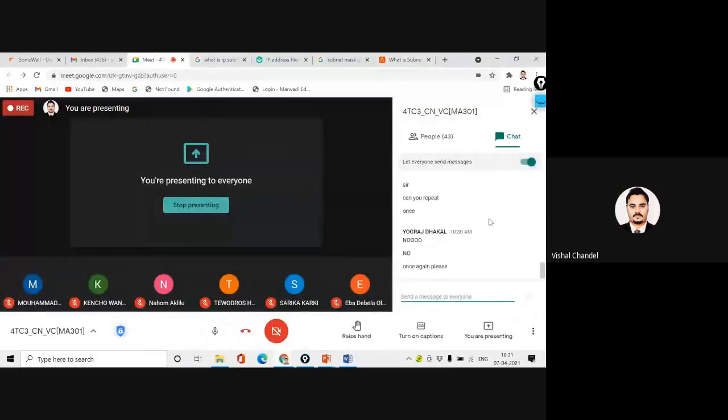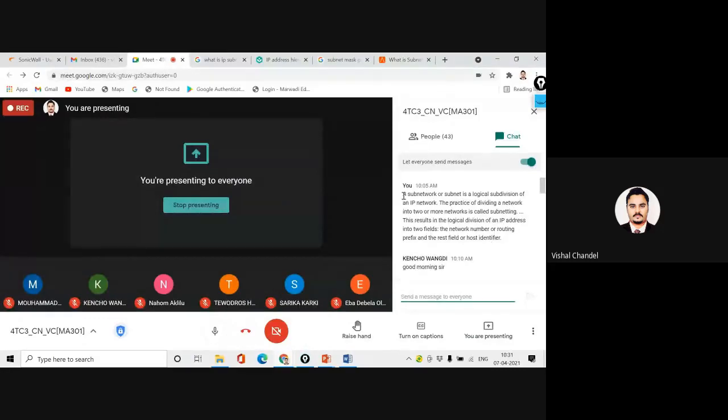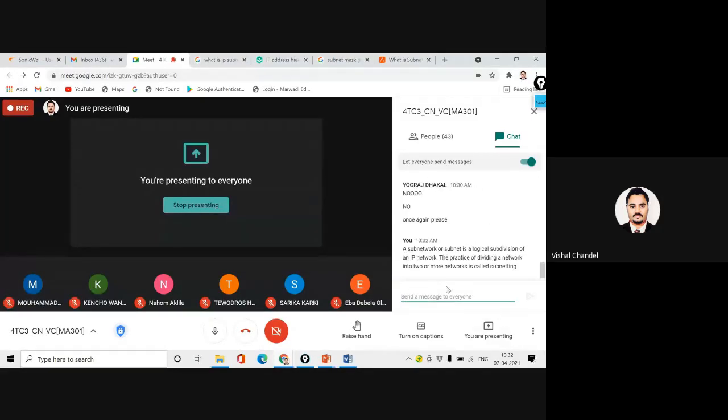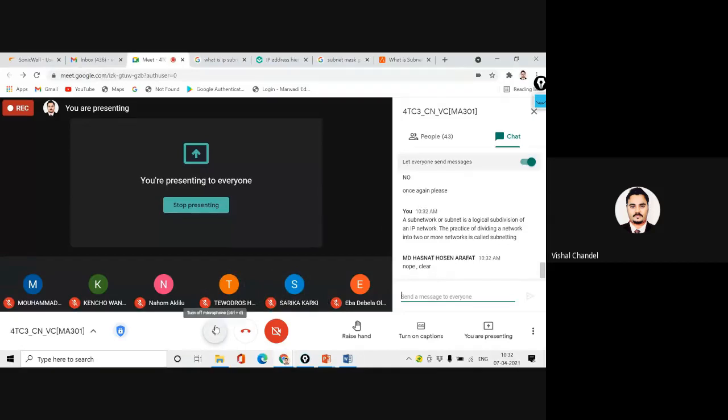I have mentioned the easiest definition in the chat box. A subnetwork or subnet is a logical subdivision of an IP network. The practice of dividing a network into two or more networks is called subnetting. Anyone have any doubt regarding this definition? If you do not understand this definition, I have mentioned it in the chat box. Please read this definition and reply.